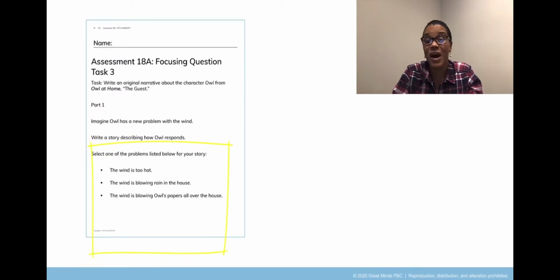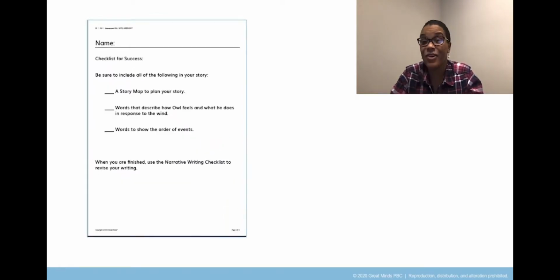The wind is too hot. The wind is blowing rain in the house. The wind is blowing Owl's papers all over the house. Here is your checklist for success. Be sure to include all of the following in your story. A story map to plan your story. Words that describe how Owl feels and what he does in response to the wind. And words to show the order of events.